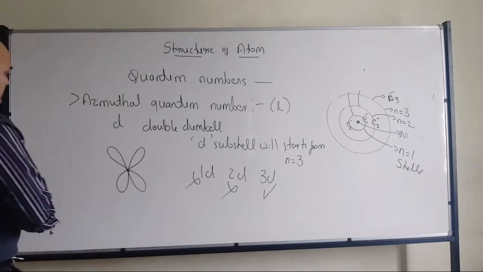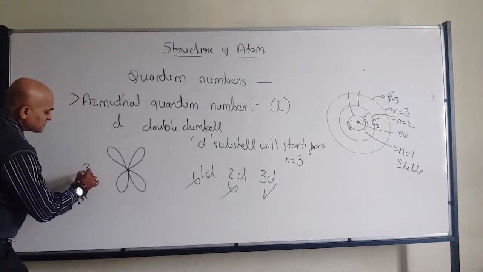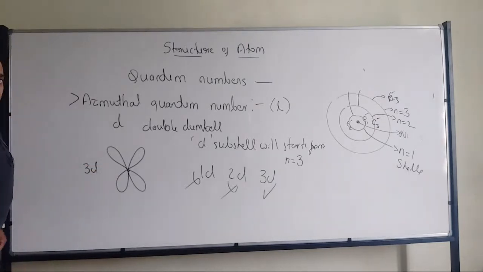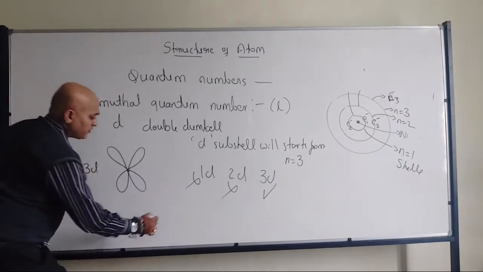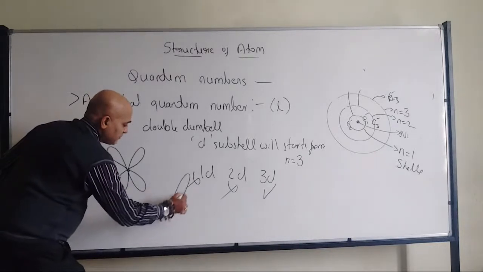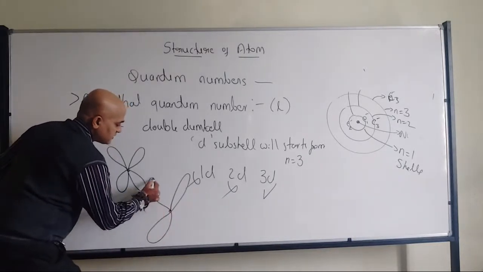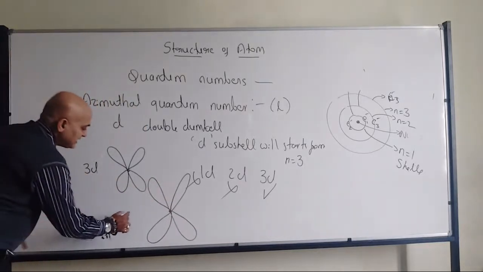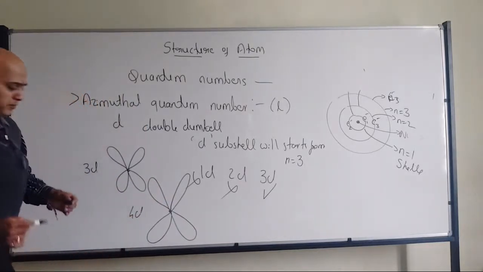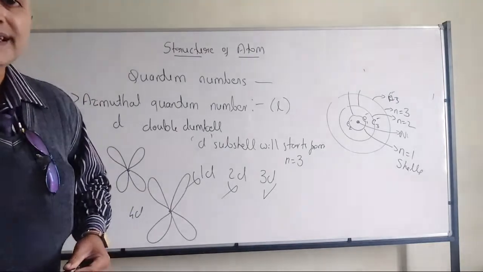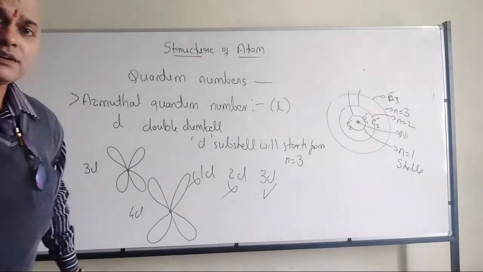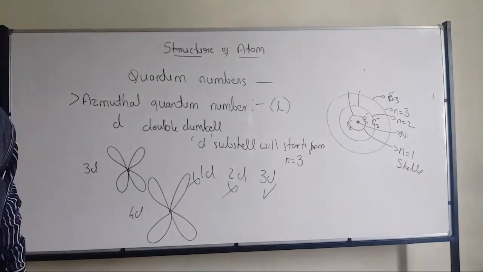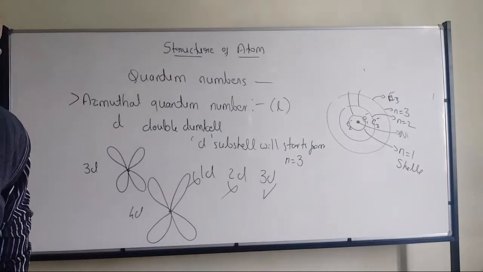See, for example, this is one of the D subshell, 3D. If I want to go with 4D, naturally, it will be much larger compared to 3D. So once again, when it comes to size of the D subshell, who is going to decide?